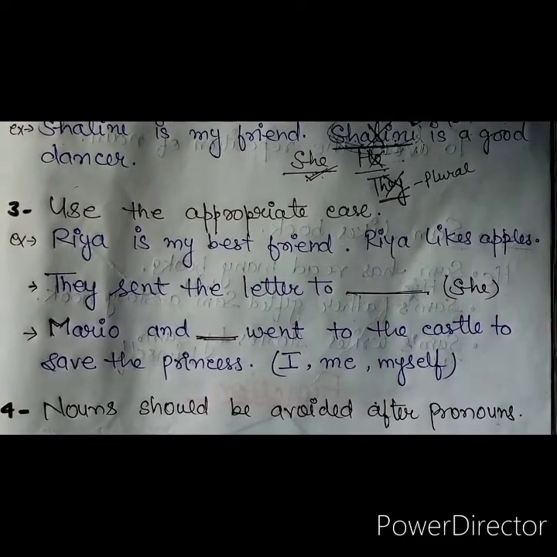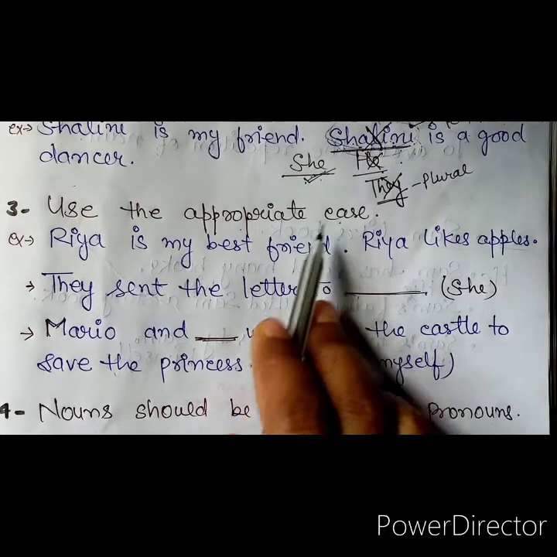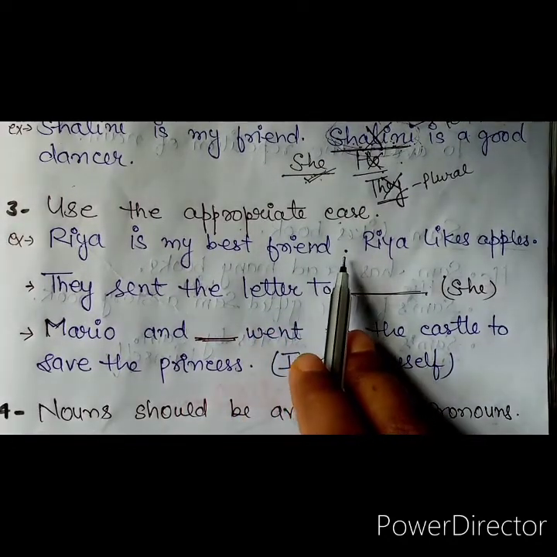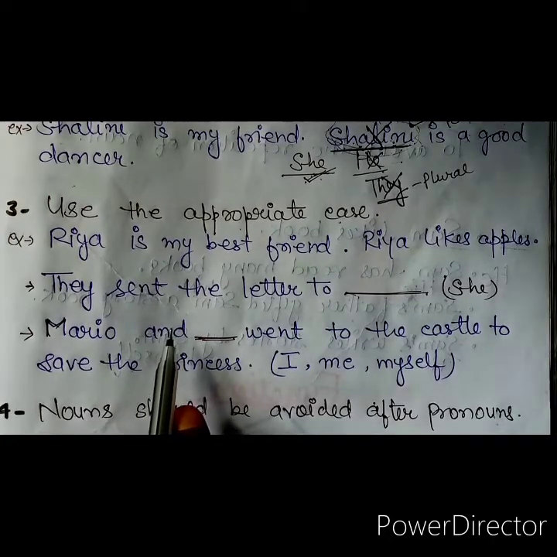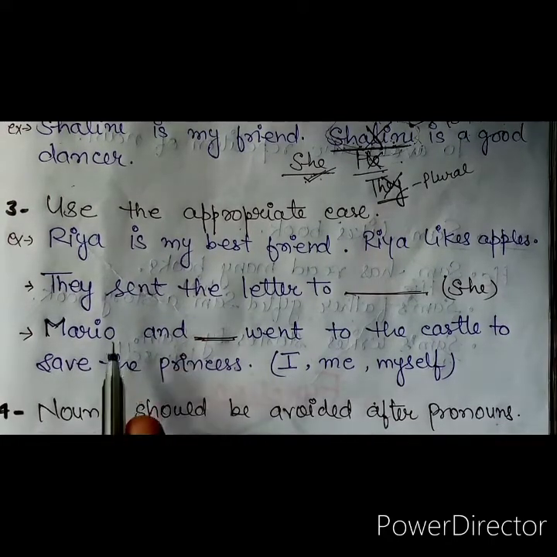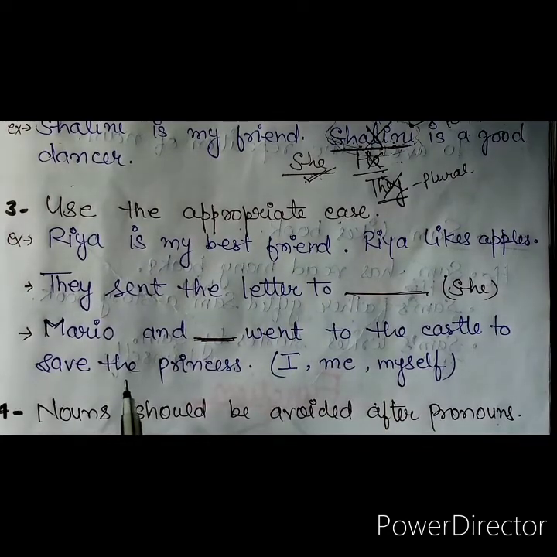Now the third point is use the appropriate case. As you would have read in the previous classes that a pronoun has three cases: subjective, objective and possessive. So while using pronouns we must be careful with the cases also. If we are replacing a noun that is in subjective case, then in place of that noun we must use a pronoun that is also in a subjective case.